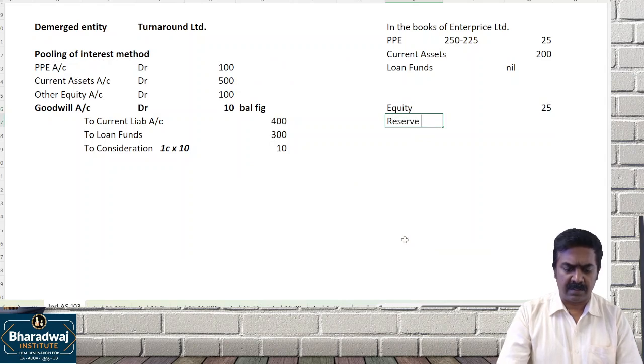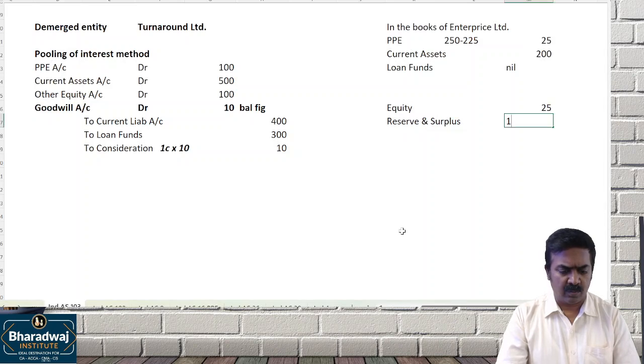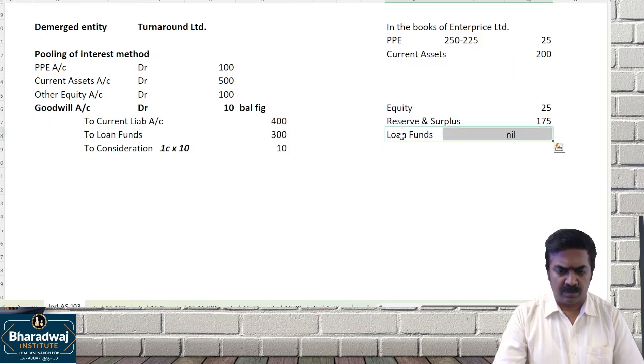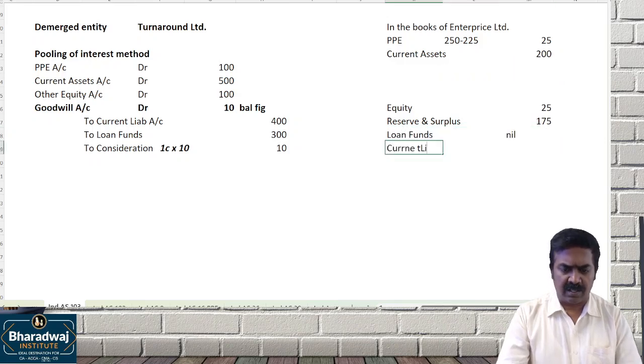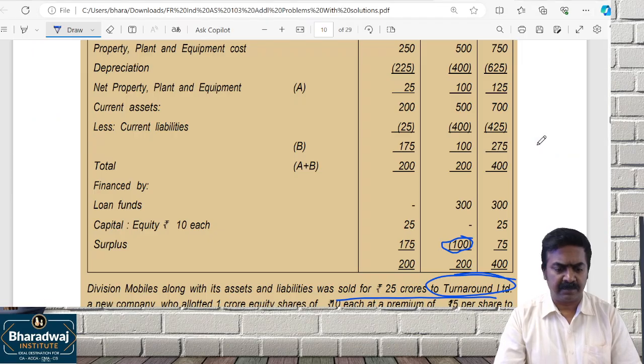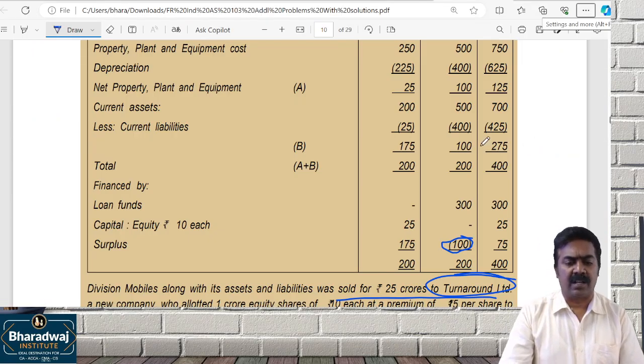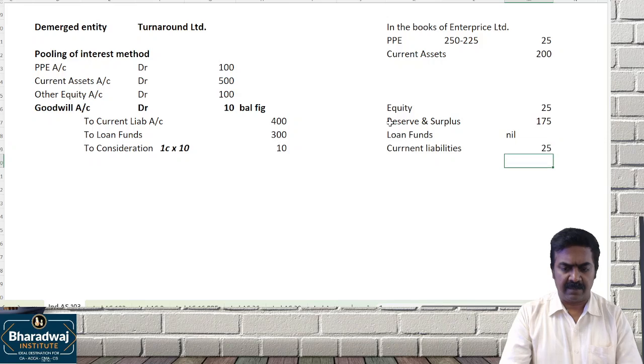Reserves and surplus, other equity, 175 will continue. No loan funds. For current liability, they have given it in minus on the asset side. What is the current liability given for the first one? 25. That's it.